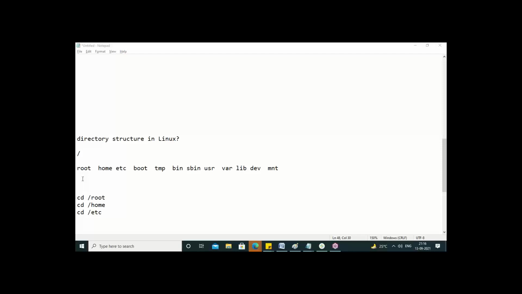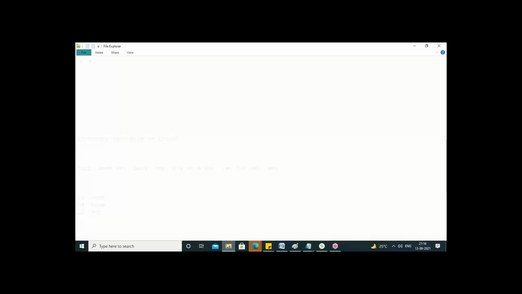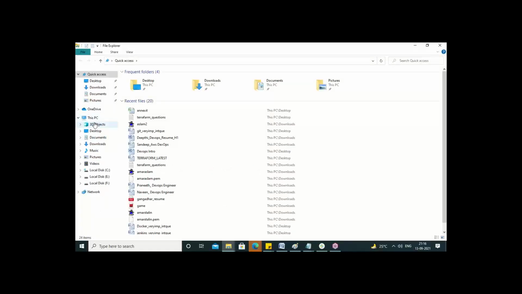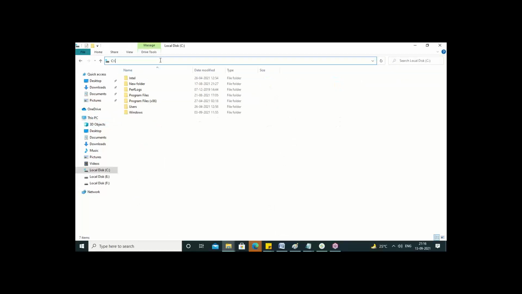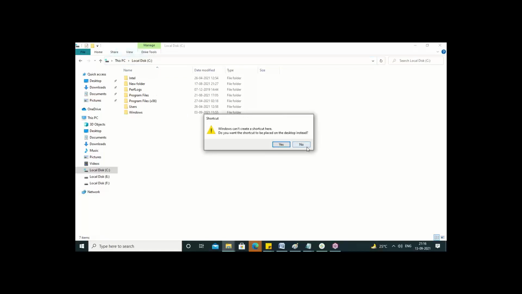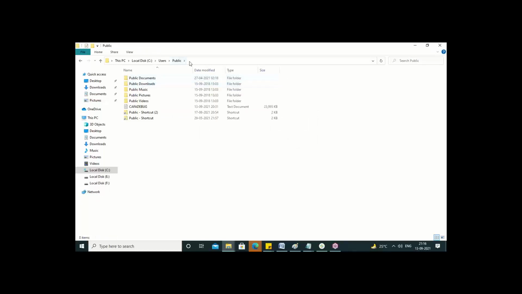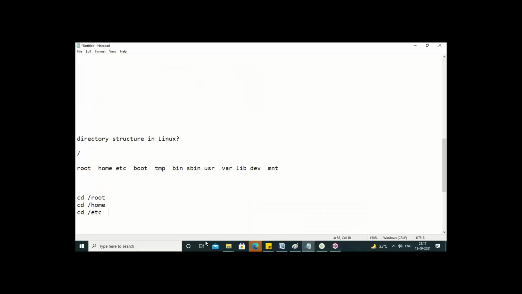So here, guys, this is how we will refer to the folders. Similar to Windows, guys. In Windows also, let me show you. I hope you are able to see my screen. So in Windows also it is the same concept. For example, I want to go to the C drive, users, public. See the path here. It works the same way, but here we use a backslash for each folder, and in Linux we use a forward slash. That is the only difference, guys.